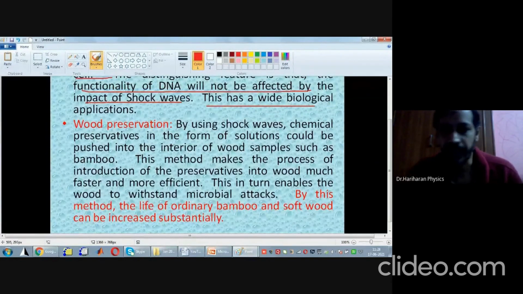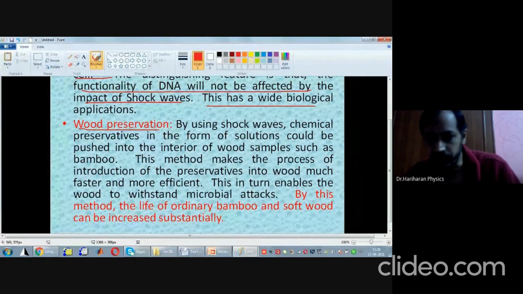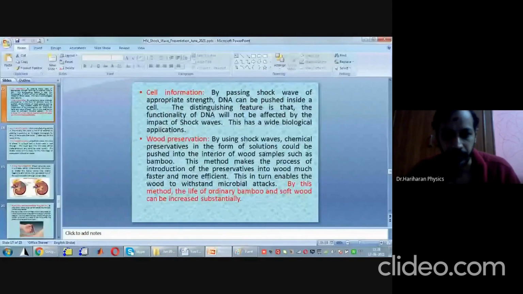Next, the second application is in the preservation of wood. I think now the time is 11:30. Let me look. Okay, look here.